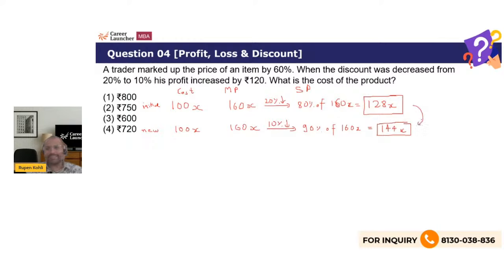Very good. Right. Correct. So this difference is basically your 120 rupees, right? So this difference is what? 16x, and 16x is 120, right? So therefore you have to find your 100x, your initial cost. 16x is 120, so you have to find 100x, which means 100 by 16 into 120, which is 25 into 30, what? 750, right? Option B, that is your cost, right?